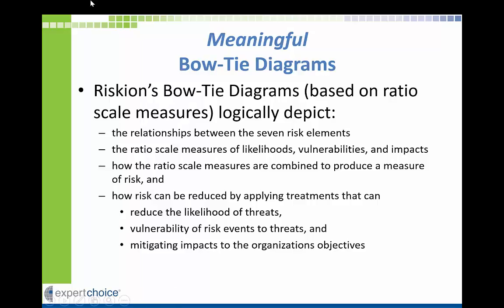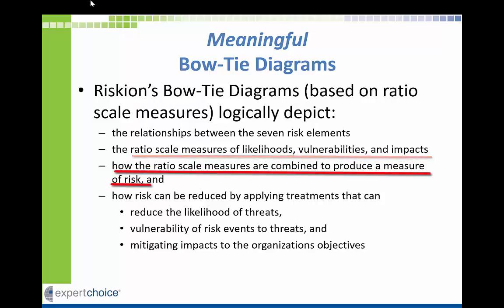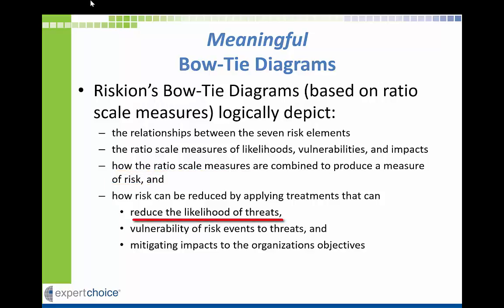As we will see next, Riskion's bow tie diagrams with ratio scale priorities depict the relationships between the risk elements, the ratio scale measurements of the likelihoods, vulnerabilities, impacts, how the ratio scale measures are combined to produce a measure of risk, and how the risk can be reduced by applying treatments that can reduce the likelihood of threats, reduce vulnerability of risk events to threats, and mitigate impacts to the organization's objectives.